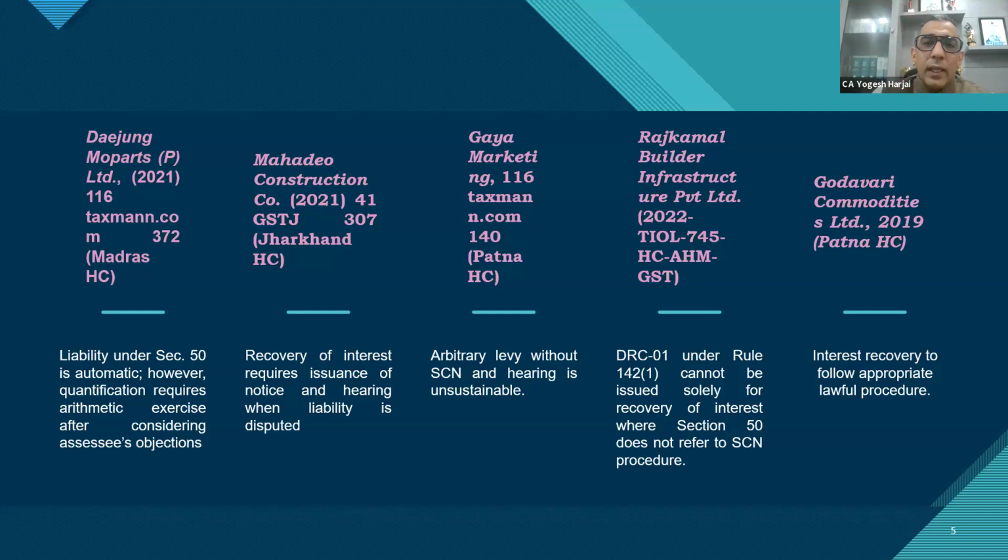So I think to that extent on assessed liability, 73 and 74 have quietly taken care of it by showing a threat of penalty. Not actually going directly to the interest, but by showing the threat of penalty, they say tax along with interest has to be paid. So maybe that is one of the reasons that in Mahadev Construction, one of the members said that tax along with interest has to be paid.